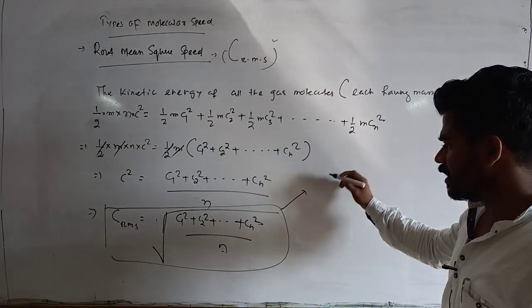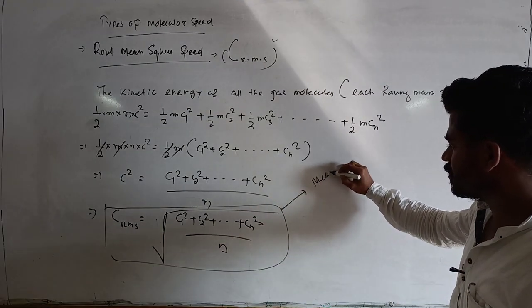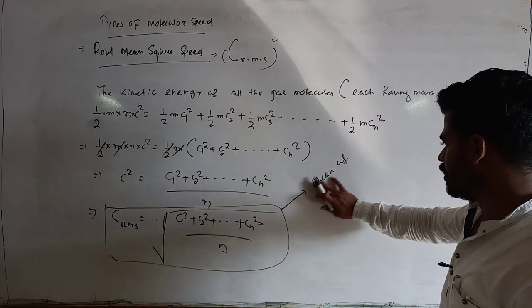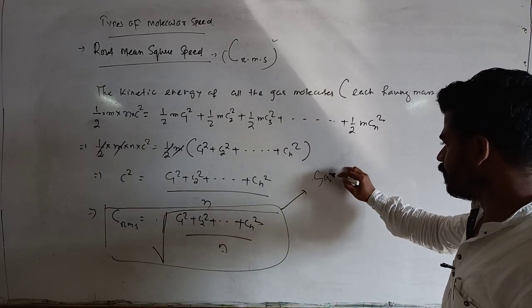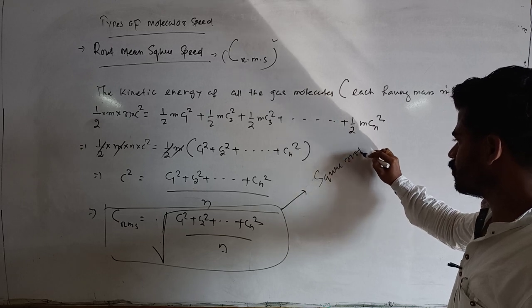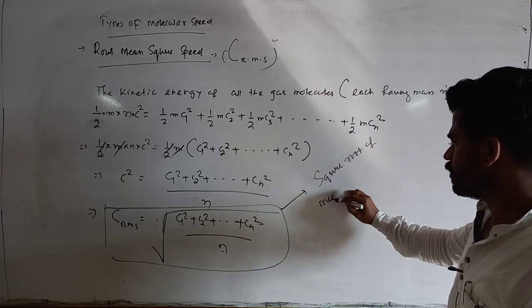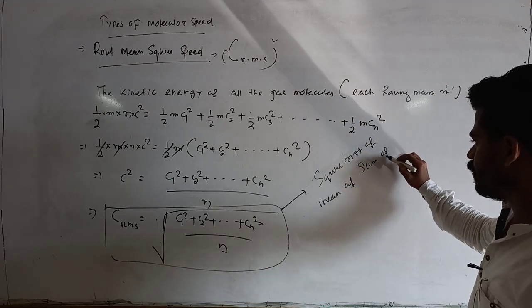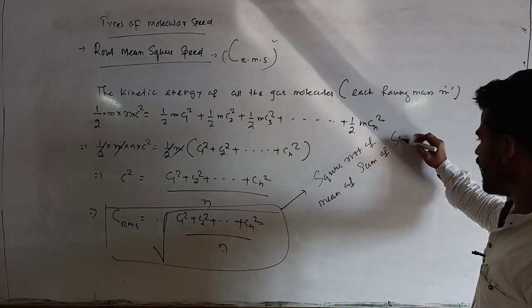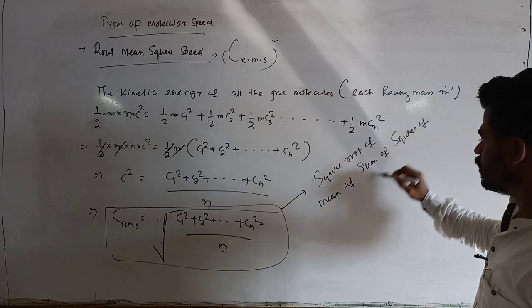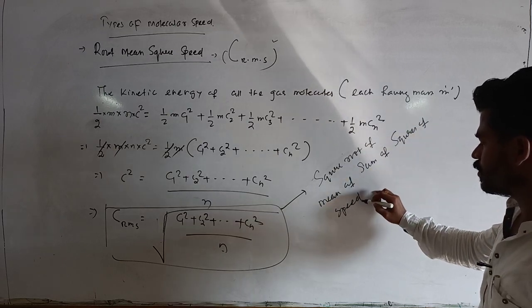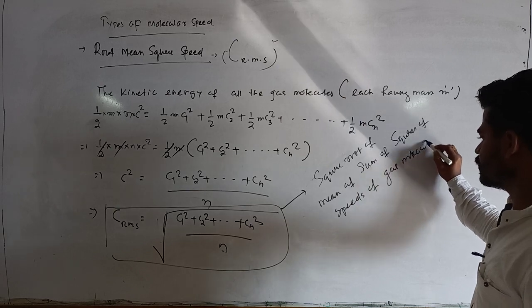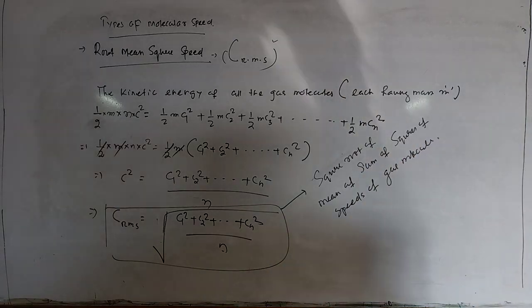That means it is the square root of the mean of the sum of squares of speeds of gas molecules. That is called root mean square speed.